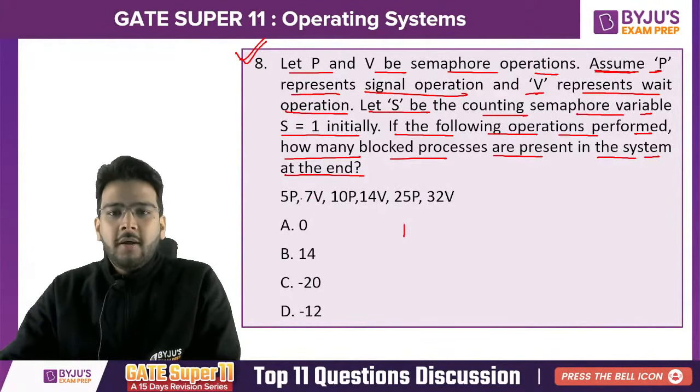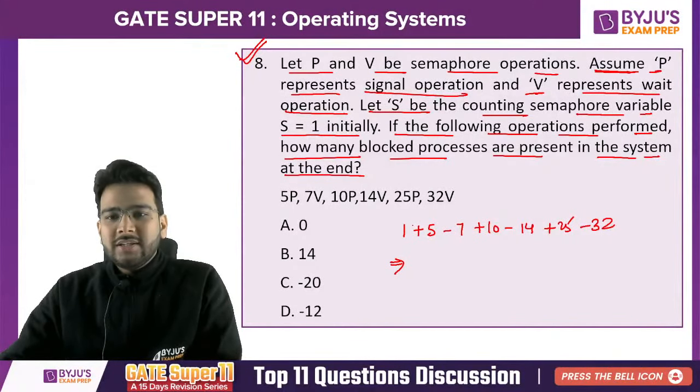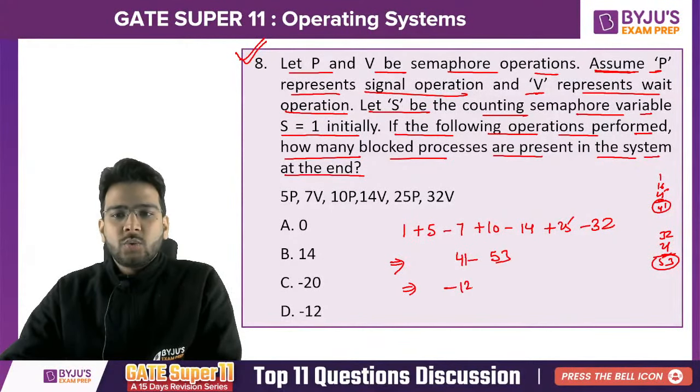Initial value is 1. 5P, that means 5 signal operations. So plus 5 minus 7 plus 10 minus 14 plus 25 minus 32. Now you solve this question. So what do you get? This is 6, 16, 16 plus 25 is 41. Minus 7, 14, 21, 32, 21. 53. Minus 12 will be the answer.